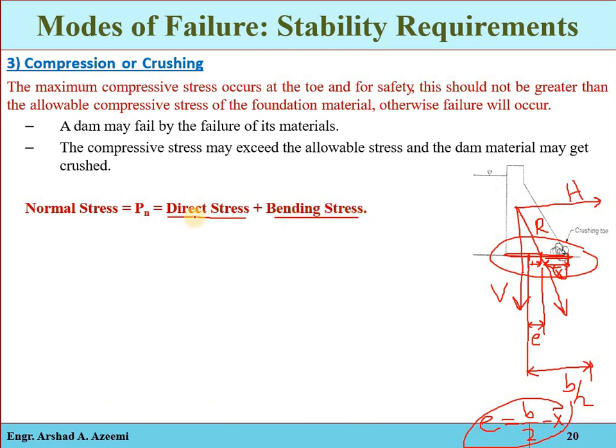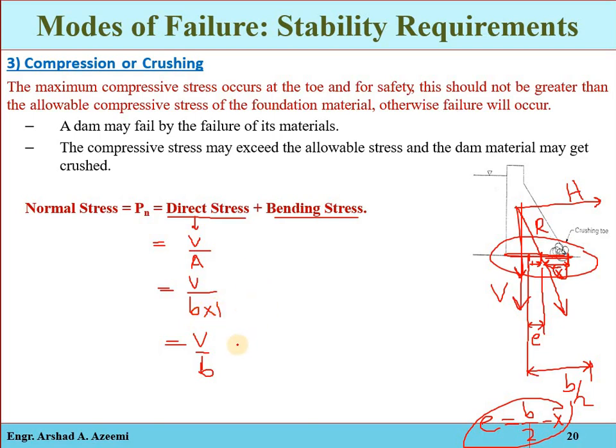Now the direct stresses at the base are equal to V divided by area, that is, the total vertical force which is acting divided by area. But remember, we are taking unit length, so the area will be B multiplied by 1. That will be equal to V divided by B. So these are the direct stresses, V by B. Area is equal to width multiplied by length, and we are taking 1 unit length, so that will be B multiplied by 1.